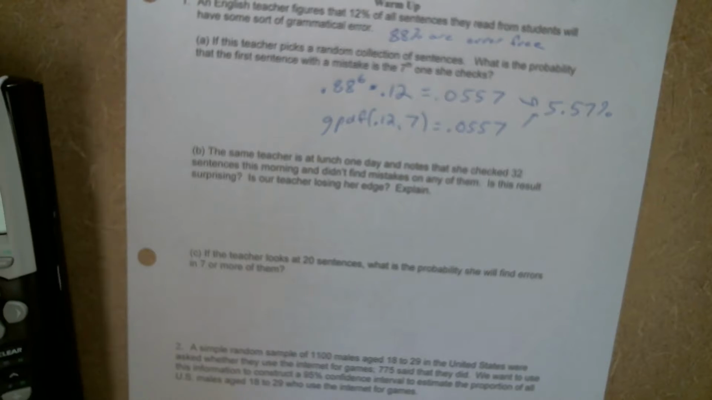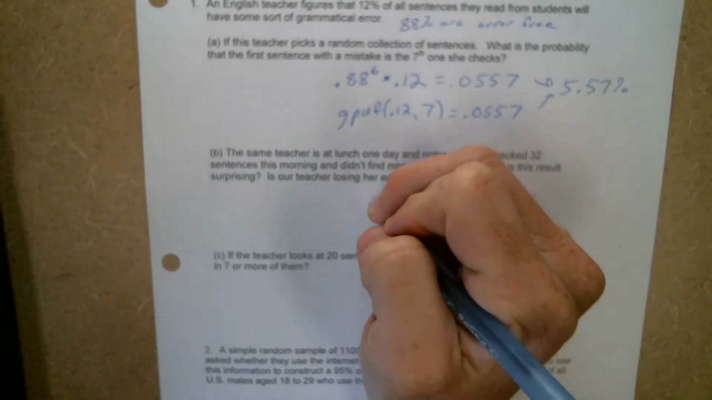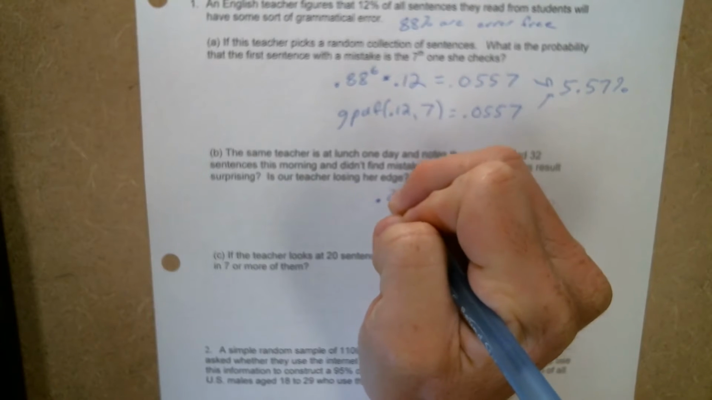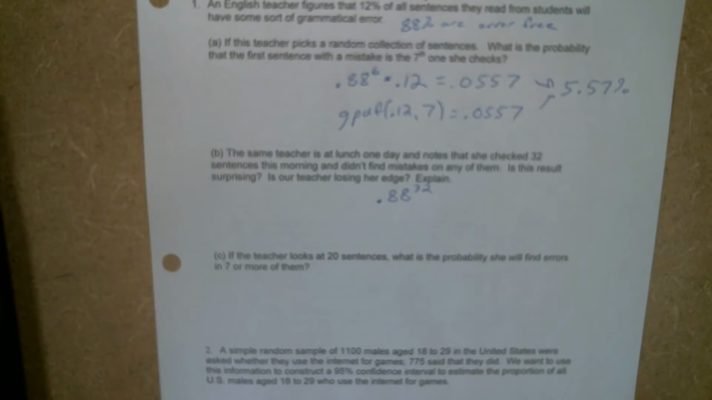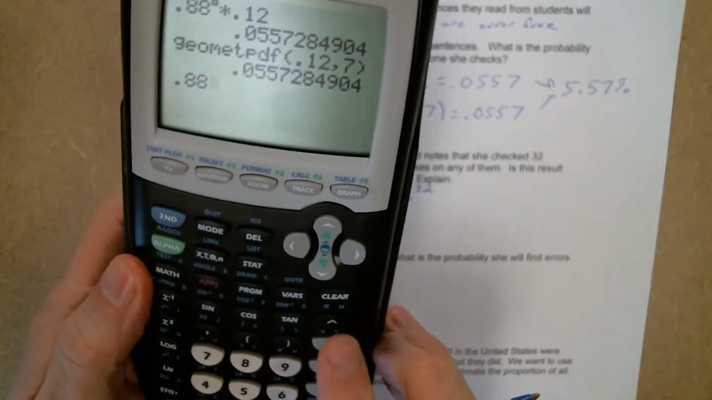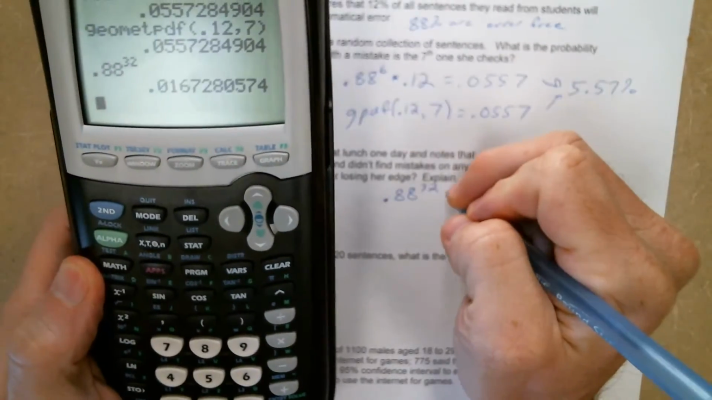Now let's compare that to B. B says the same teacher is at lunch one day and notes that she checked 32 sentences that morning and didn't find mistakes on any of them. Is this result surprising? Is our teacher losing her edge? Explain. So again, this is easy enough to do without using the special features on the calculator. She checked 32 sentences and there were no mistakes. There's an 88% chance of having no mistakes, and it happened 32 times in a row. 0.88 to the 32nd power is 0.0167.